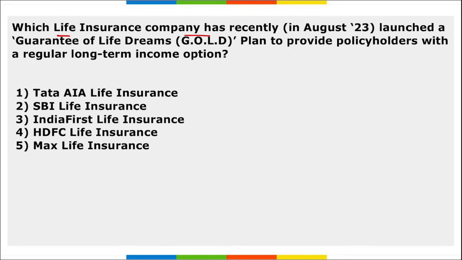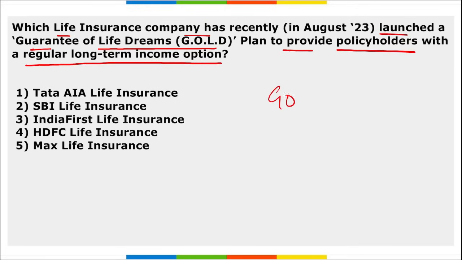Next, which life insurance company recently launched a guarantee of life dreams plan to provide policyholders with a regular long-term income option? So this Gold, that is Guarantee of Life Dreams, was launched to provide policyholders with a regular long-term income plan. Question asked here is which life insurance? It is India First Life Insurance.